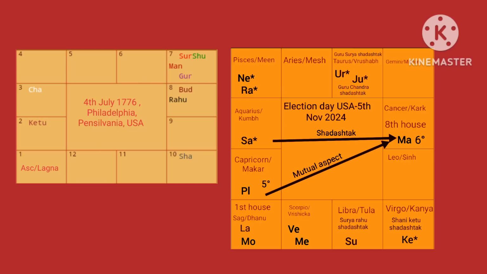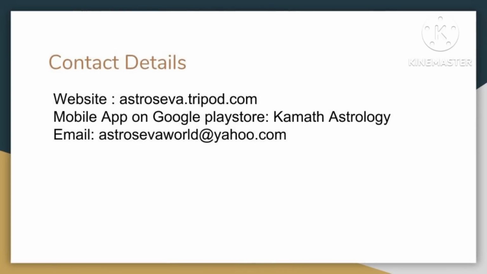Even if you look at the position of Sun and Mars on this day of 5th November 2024, both are in their signs of debilitation, which means the government will be helpless during this time. The army will also be helpless during this time. And it will be entirely up to the people of America as to how they defend themselves and stay safe.